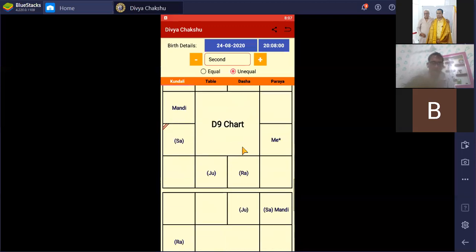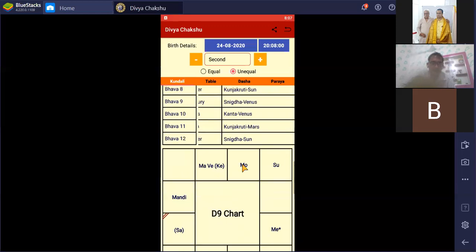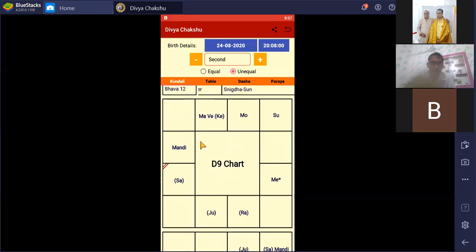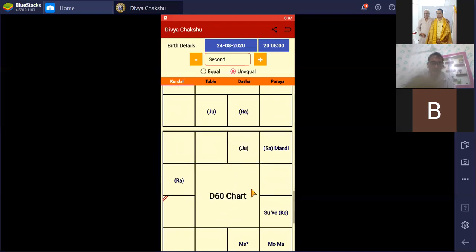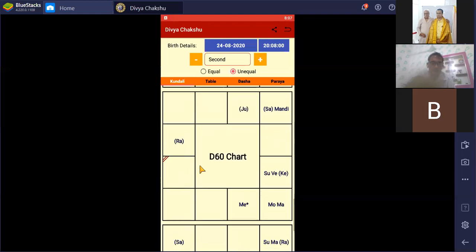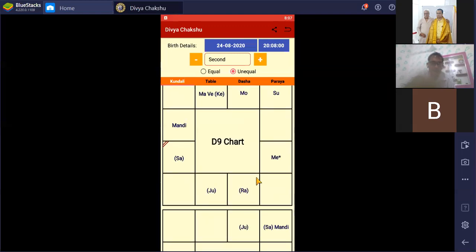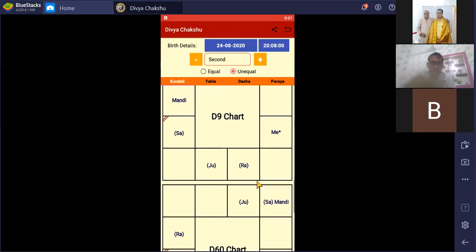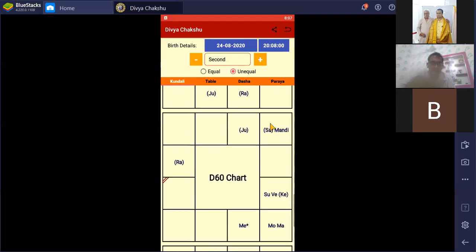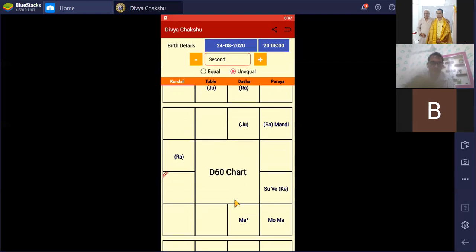Here we can see the Navamsha chakra according to Nadi. We have our own calculation method. This is our Navamsha chakra. This is our Nadi Shashtyamsha chakra. Navamsha in Nadi and the rest of the systems are more or less the same, but in the case of the D60 chart, this chart is completely different.